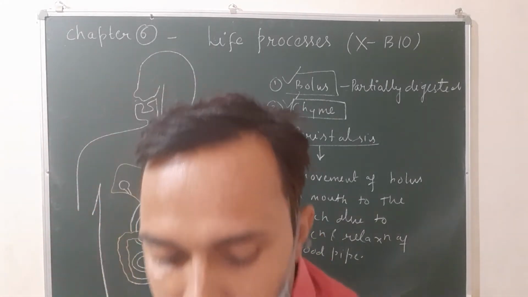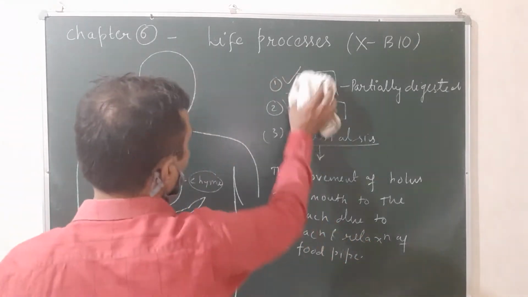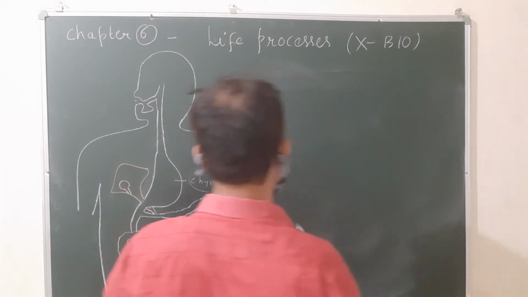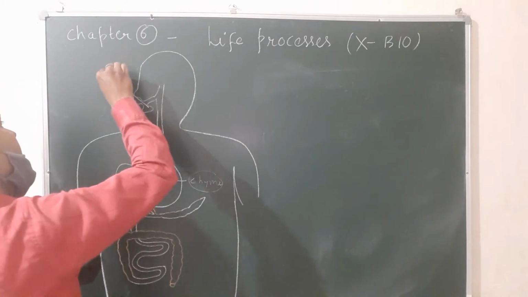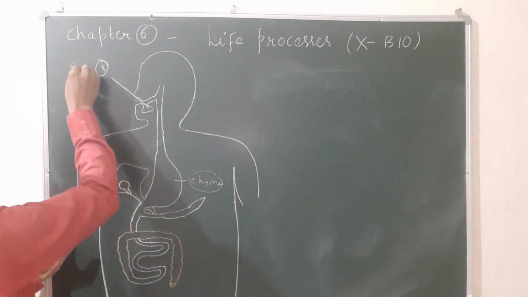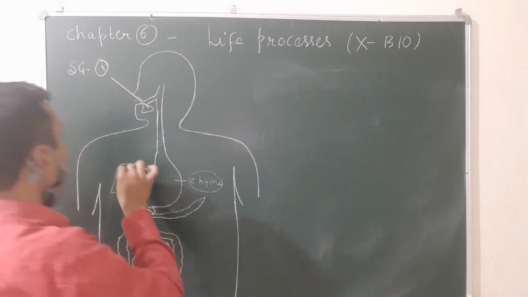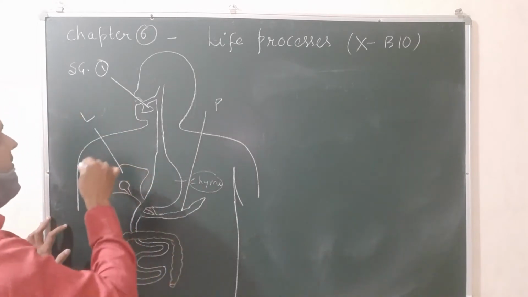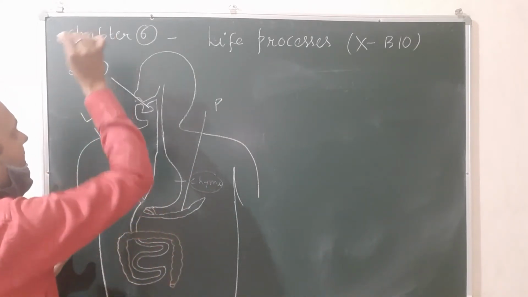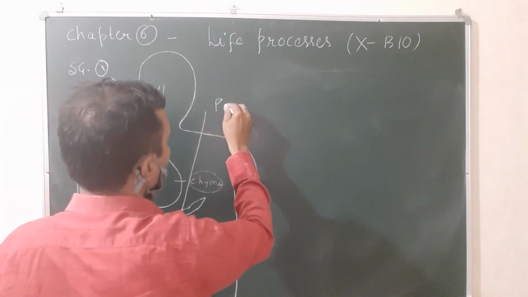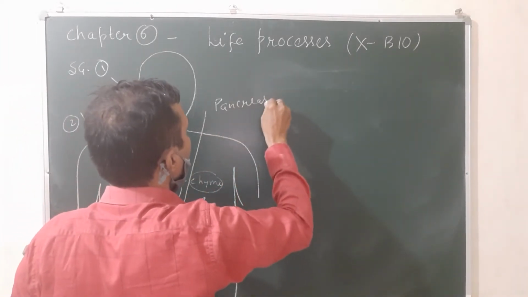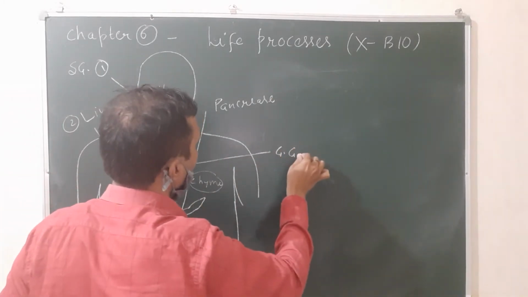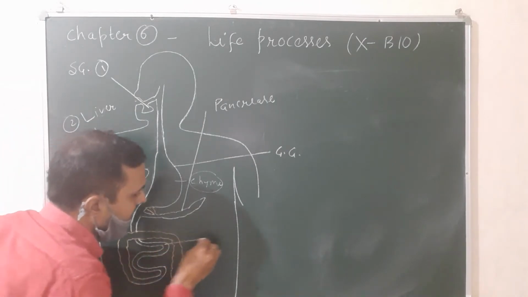Now let us see, there are 5 digestive glands found in human beings. It is already explained, and these glands are represented here, see the position. The first one is the salivary gland, second one is the liver, third one is the pancreas, fourth one is the gastric gland present in the wall of the stomach, and fifth is the intestinal gland present in the wall of the small intestine.